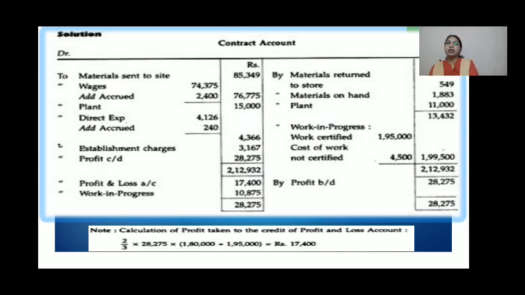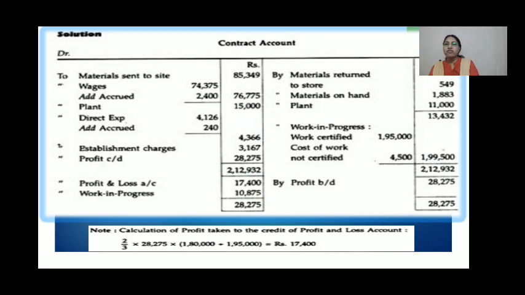The formula here is, if the work certified compared to the contract price is more than 50%, then we write 2 by 3. So here, 2 by 3. The notional profit here is 28,275, into 2 by 3, into cash received.